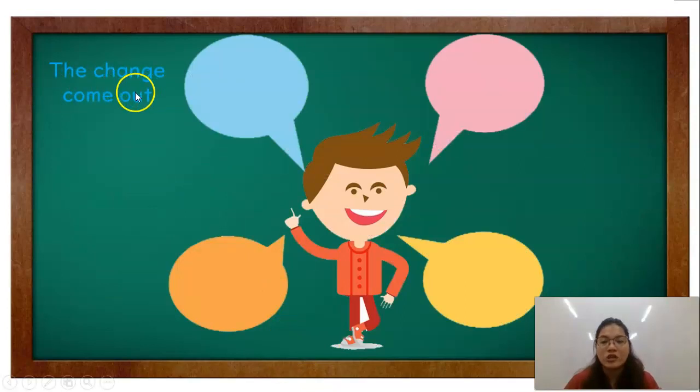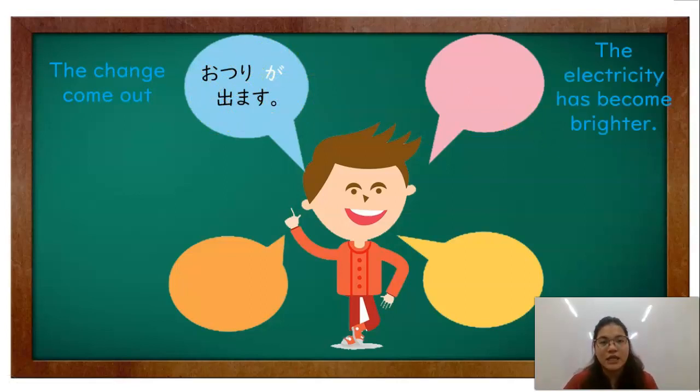The change come out. Okay, lumabas yung sukli. Utsuri ga dimasu. Okay, kung ano yung lumabas, siya yung particle ga. Okay, since it is a state. Next, electricity has become brighter. Denki ga akaruku narimashita. Okay, so kung ano yung naging bright, which is the electricity, so siya yung particle ga natin.